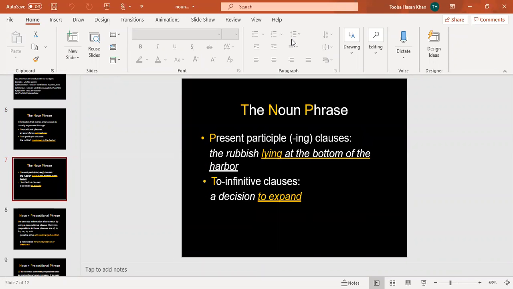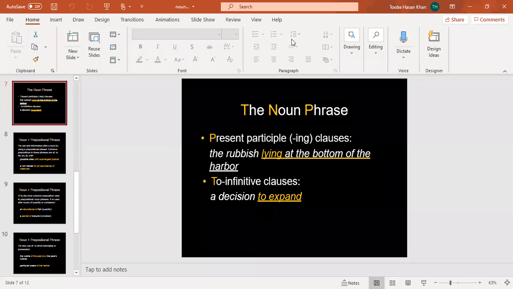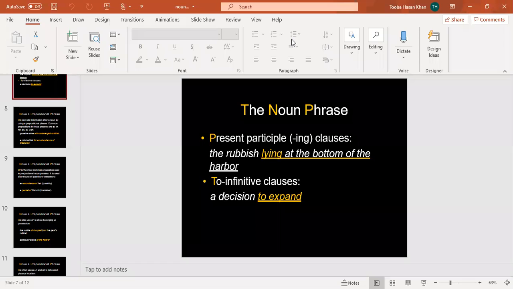Or present participle clauses. The rubbish lying at the bottom of the harbor. Or infinitive clauses, a decision to expand. Decision is the noun, to expand is the infinitive clause. For now, we will be focusing on nouns and the prepositional phrases.